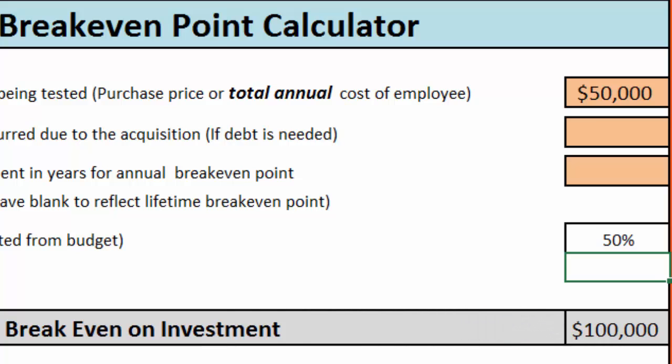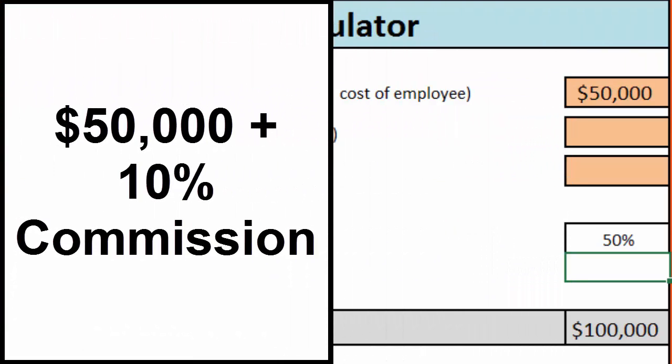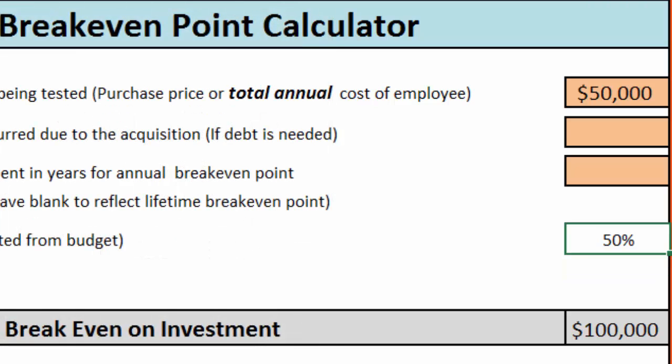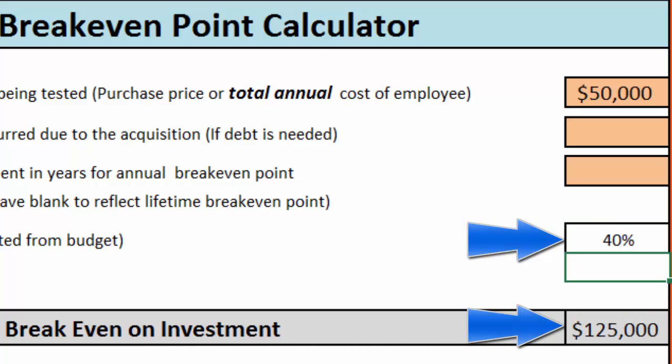That would create a lot of tension between you and your salesperson as soon as you discovered that you were $50,000 off in your assessment of what his break-even point was. But let's say that you're going to pay this salesperson a $50,000 salary plus a 10% commission. Since commissions are a direct cost of goods sold, it would lower your gross profit from 50% to 40%. You can immediately see the impact on your break-even point, which has now gone to $125,000.